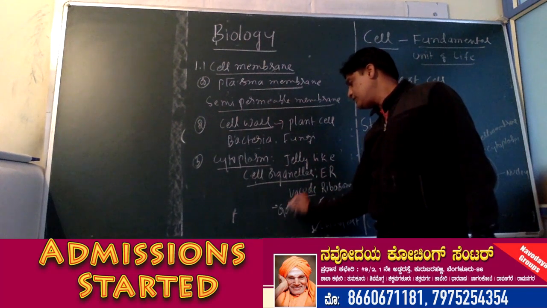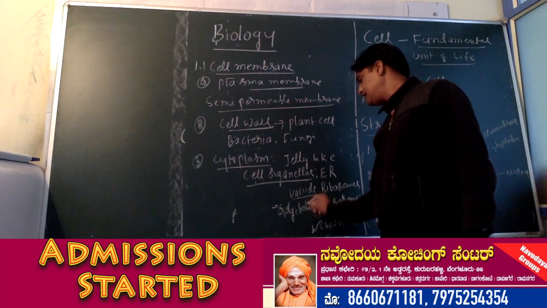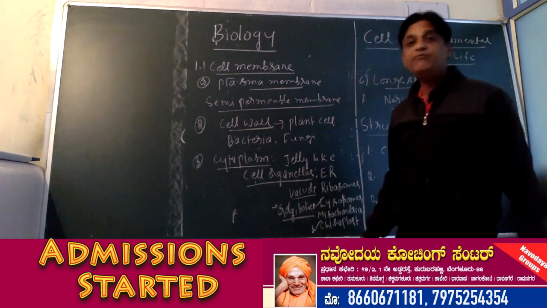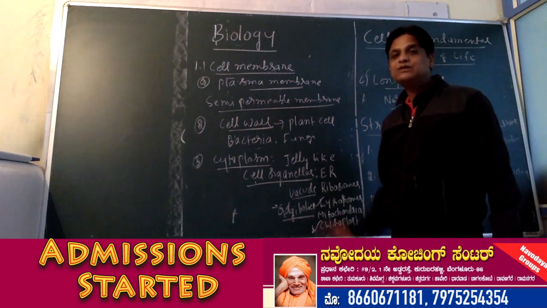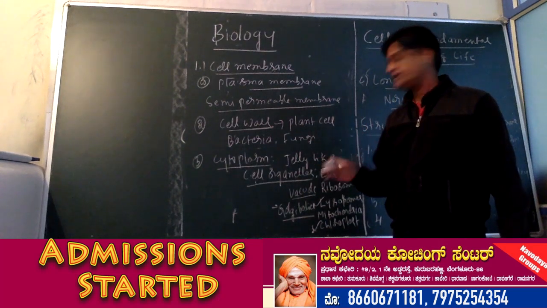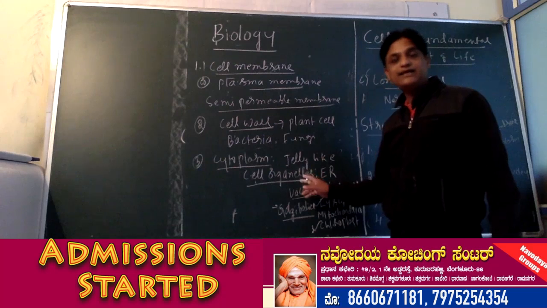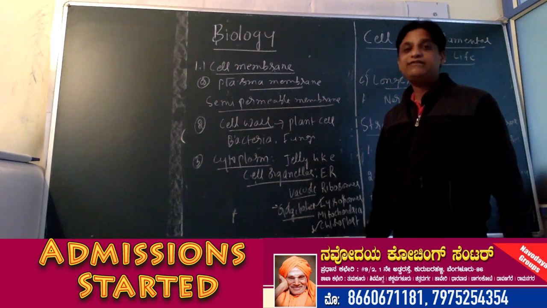Similarly, there is one more important cell organelle, which is called Golgi bodies, found in both plant cells and animal cells. So cytoplasm contains all the essential nutrients and also certain cell organelles which are capable of carrying out all life activities.